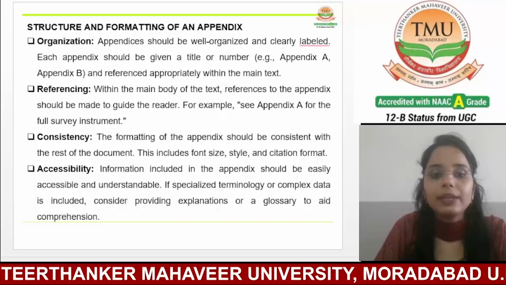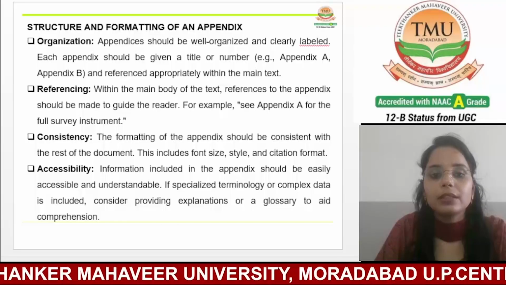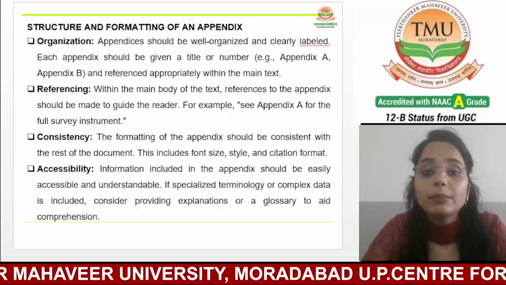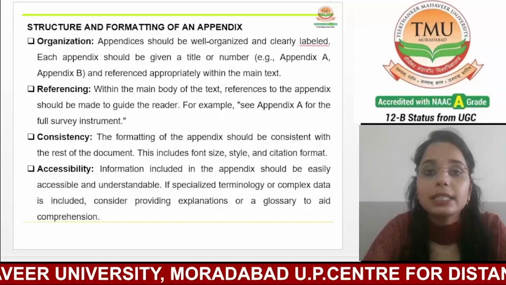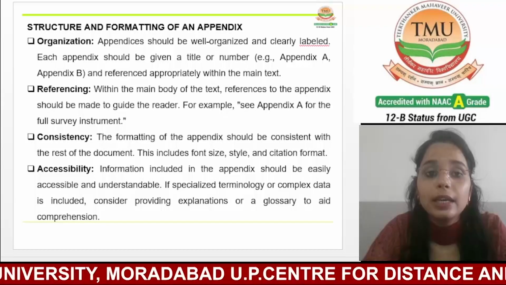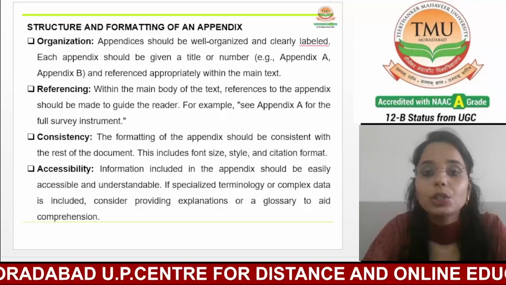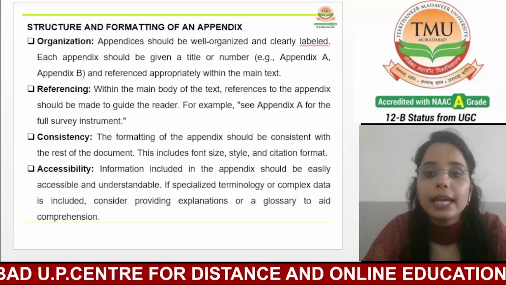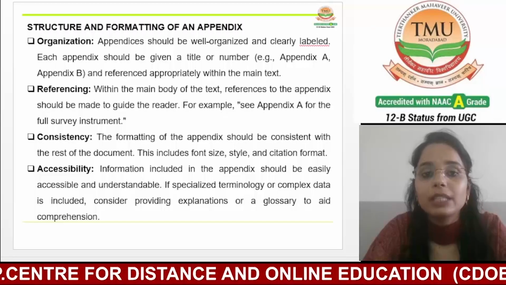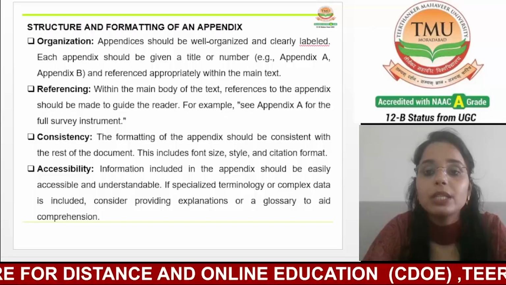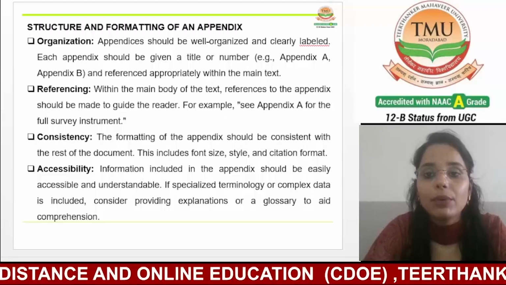Now, the second one is referencing. Proper referencing within the main body of the text is essential for guiding readers to the appendix. References should be made in a way that directs the readers to the specific appendix where the relevant information can be found.